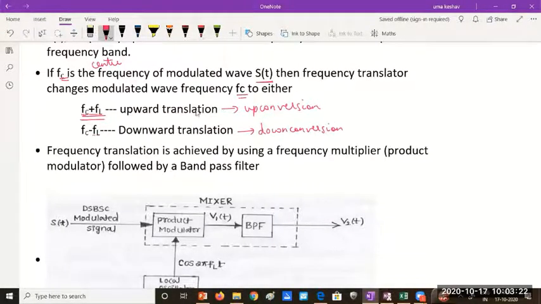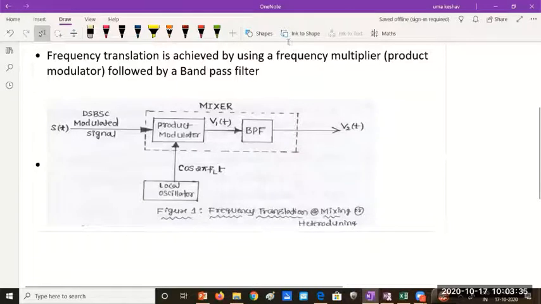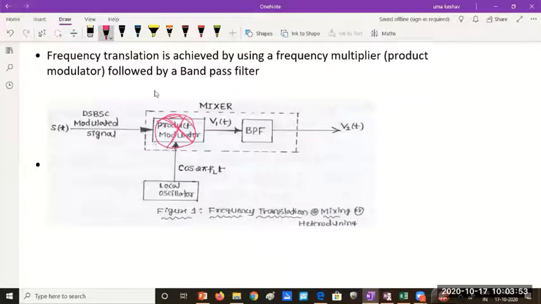This type of conversion from a given center frequency to a new center frequency is the basic concept of frequency translation. And any idea how we do frequency translation? Frequency translation can be achieved by using a simple multiplier or product modulator. I told you the alternate way to write this is to use a circle with a multiplication sign, a product modulator. Whether you write it like this or as a block, it's one and the same. A product modulator is nothing but a multiplier.